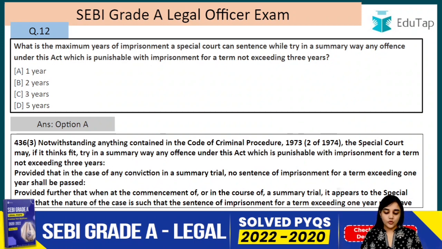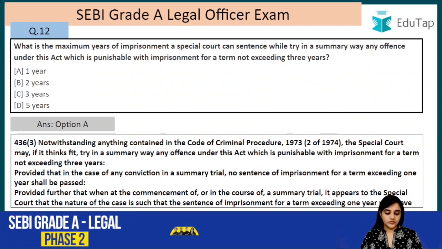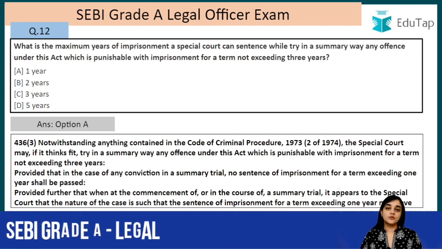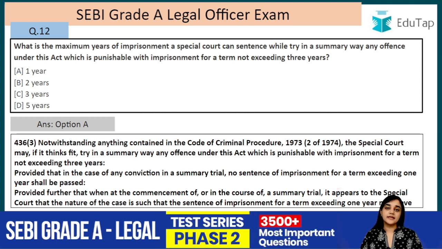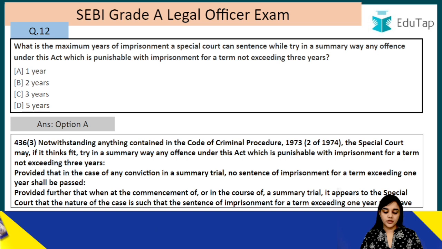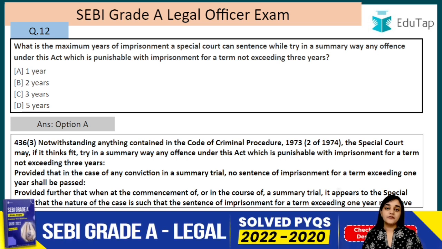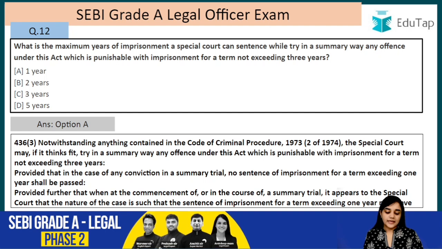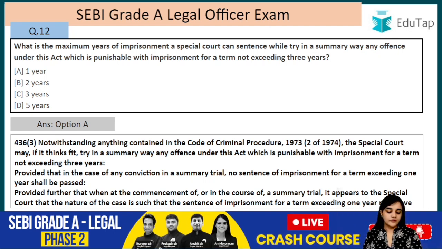Let's read it. Notwithstanding anything contained in the Code of Criminal Procedure, a special court may, if it thinks fit, try in a summary way any offence under this act which is punishable with imprisonment for a term not exceeding 3 years. So if an offence is punishable with a term which does not exceed 3 years, that trial can be held in a summary way, provided that in case of any conviction in a summary trial, no sentence of imprisonment for a term exceeding 1 year shall be passed. And if a trial is being conducted in a summary way, more than 1 year of sentence cannot be granted, provided further that